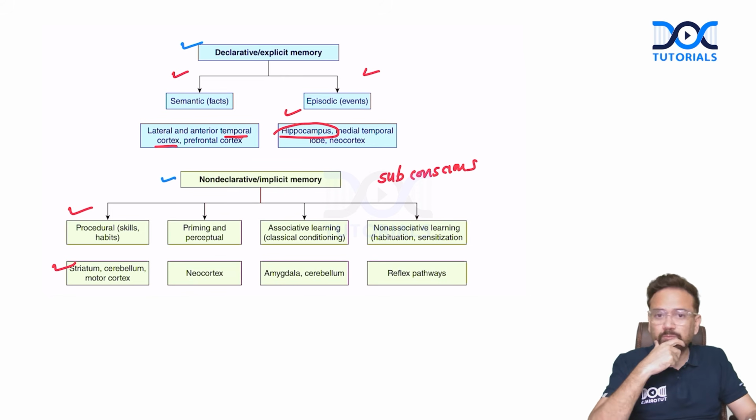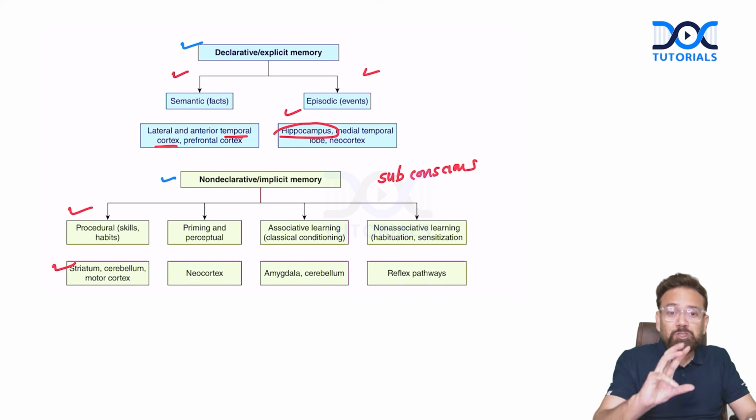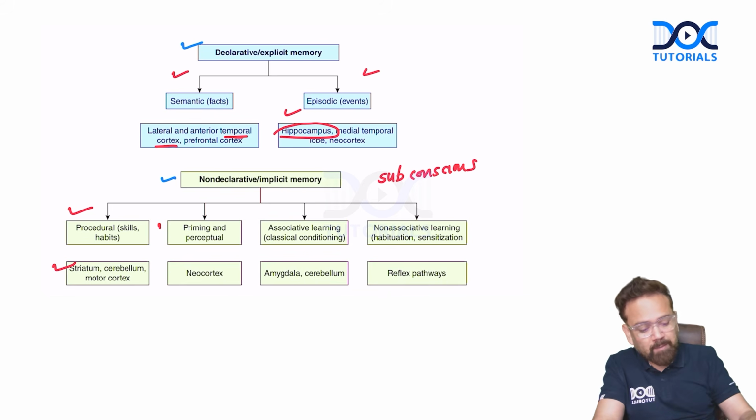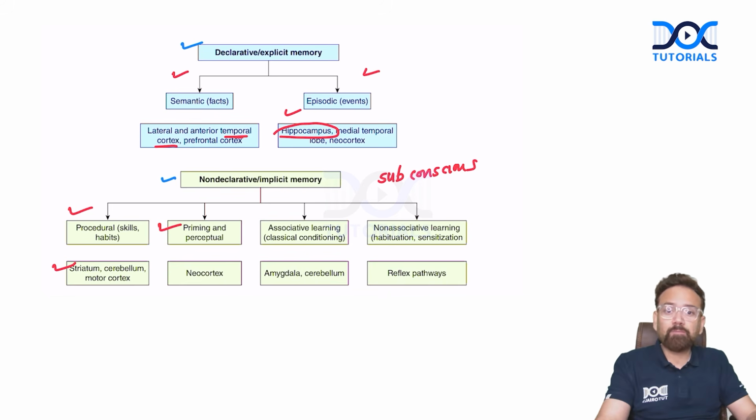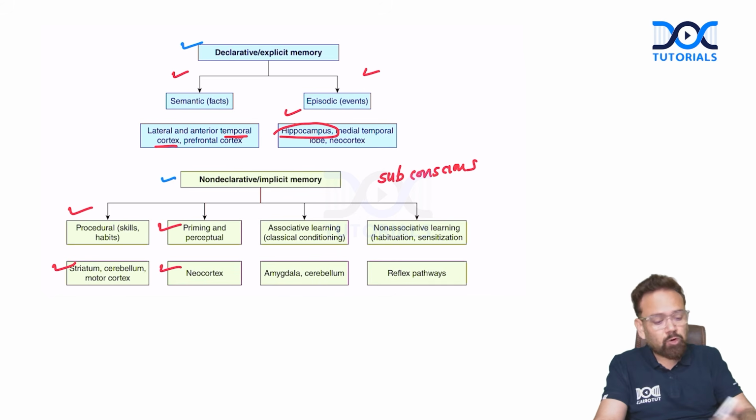Suppose there was a question in PG, who discovered EEG, and the student was not able to answer, then the examiner gave a hint: it has something to do with MACD. Then he said, okay, it is Hans Berger. So which type of memory is it? The answer was priming and perceptual. And the center is neocortex.